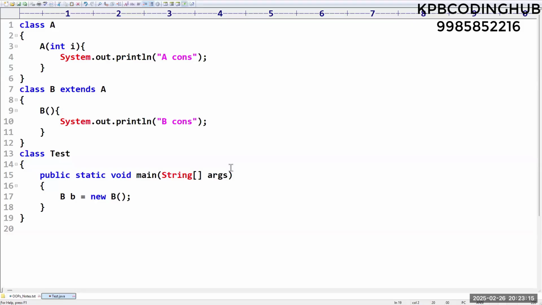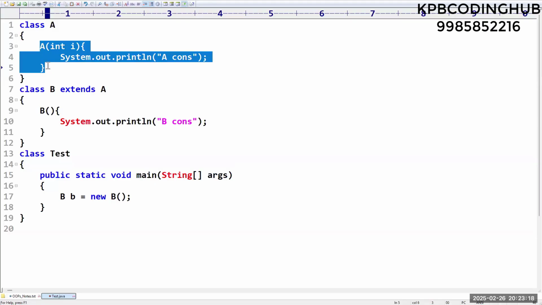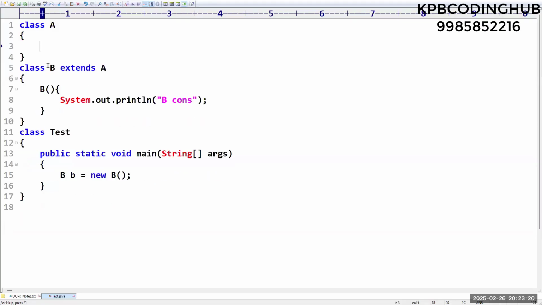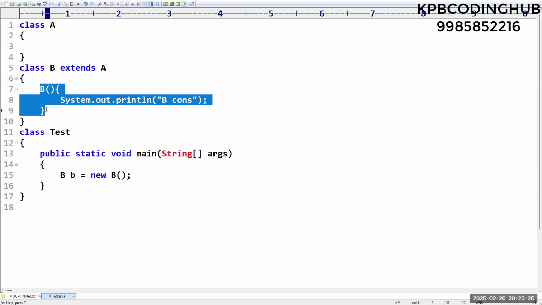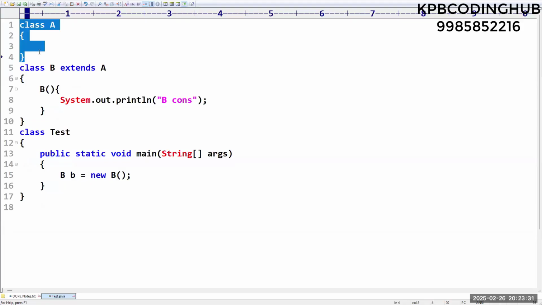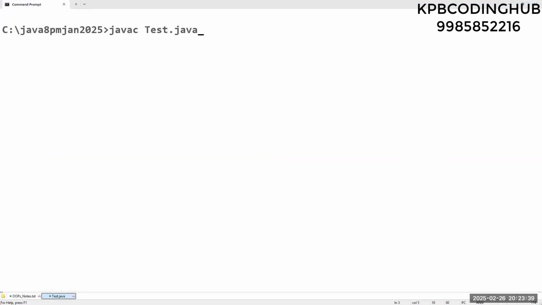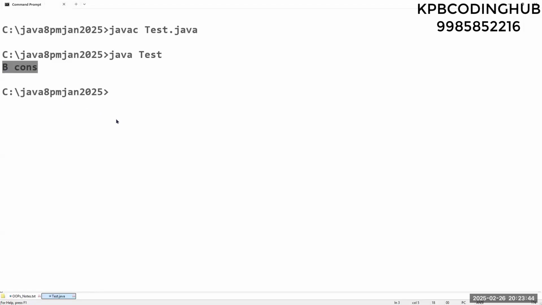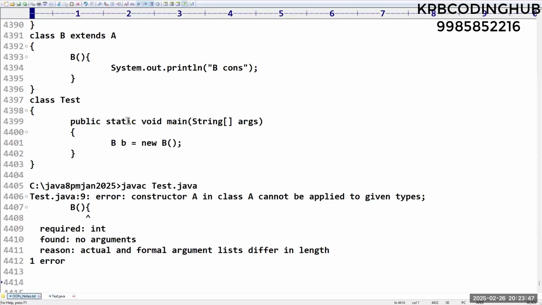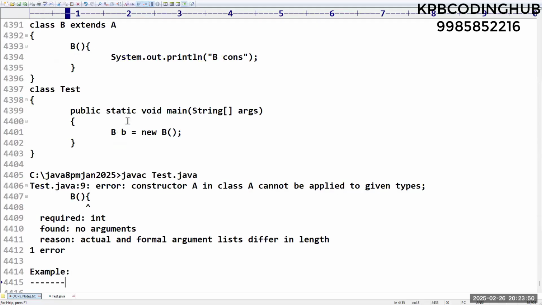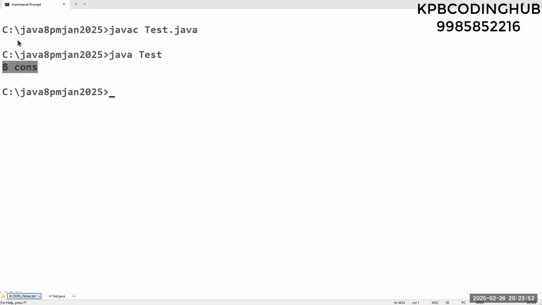Yes. So now what I am doing is removing this line here. Now tell me, is there any error in the code? Please confirm. No, because here we are trying to call the no argument constructor. Then immediately the compiler will check: in class A, is there any no argument constructor? No. Then let us create one constructor, which is called the default constructor. That's why it will print only the B constructor. I hope this example is clear for you. Any queries up to this, please respond so that I will take multiple examples. Clear? Yes.